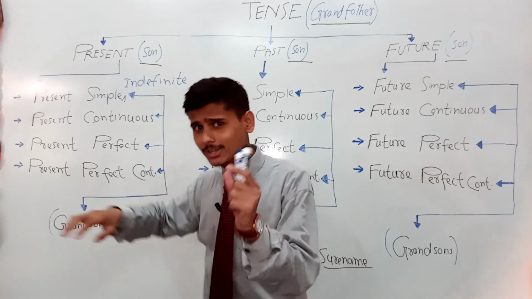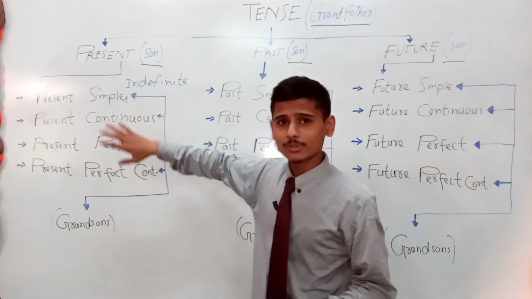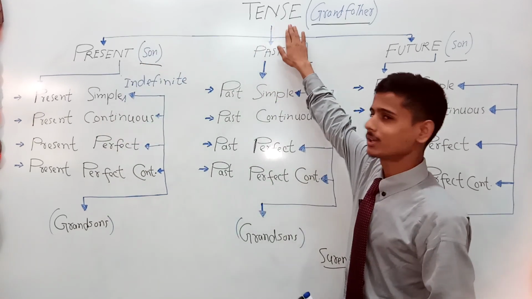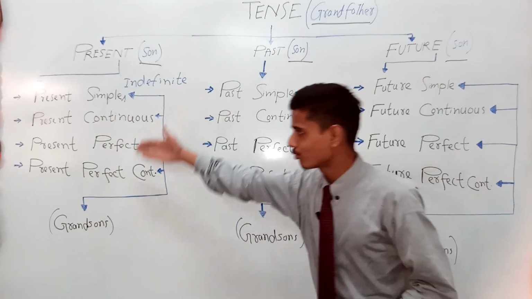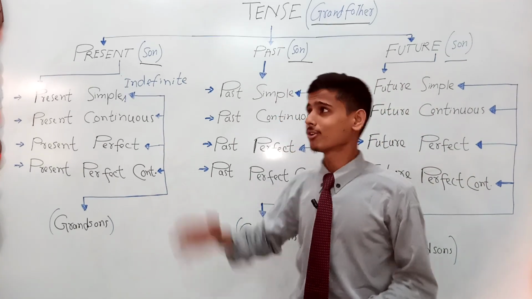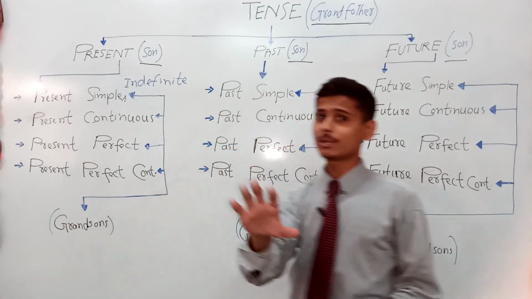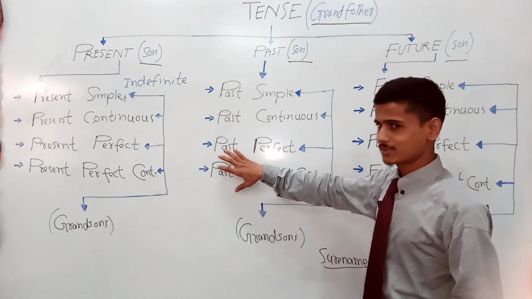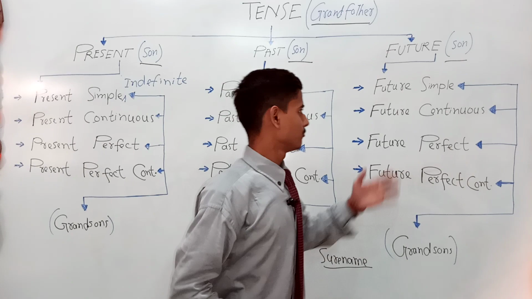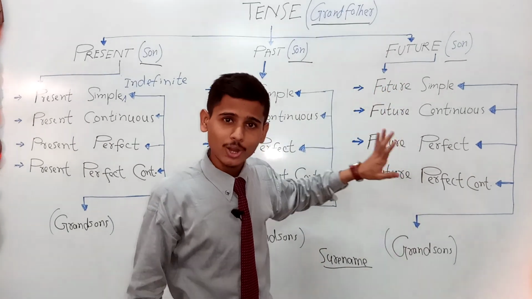So here, what is the one word that you see the same with all of these 4 grandsons of this one grandfather? Obviously, these are grandsons, right? There are 12 grandsons of this grandfather. Yes, you see this 'present' is the same, and similarly you are going to see 'past' the same, and with the third son's sons you are going to see the surname, which is 'future', right?